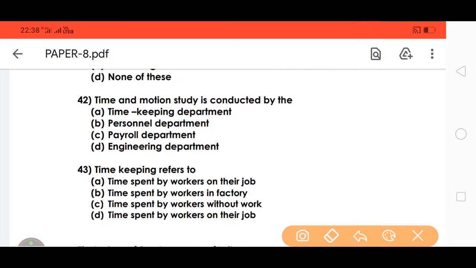So time and motion study is conducted by the engineering department. Payroll is the wages. Personnel development department is HR. Timekeeping department refers to time spent by the workers in the factory.